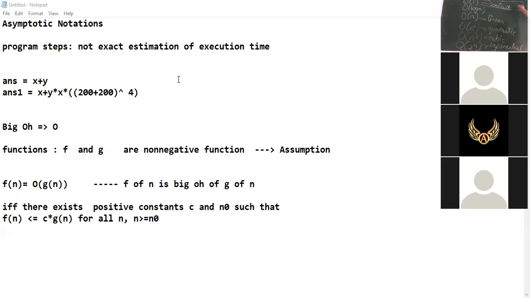Okay, consider n is equal to 2. If n is equal to 2, what will be 2 raised to 2? 4. Yes, 4. What will be 2 raised to 3? 8.